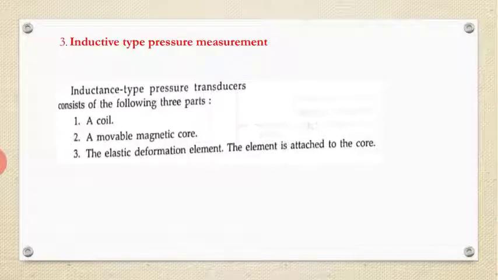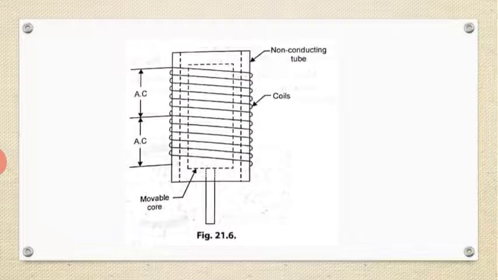The third one is inductive type pressure measurement. An inductive type pressure transducer consists of three parts: a coil, a moving magnetic core, and an elastic deformation element. The element is attached to the core. As I discussed earlier in the LVDT, the same principle applies here.